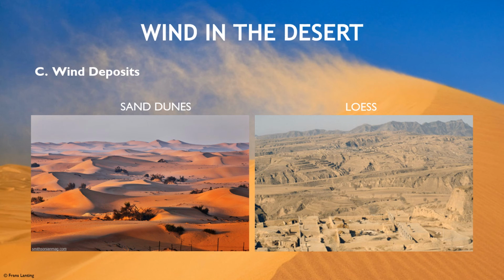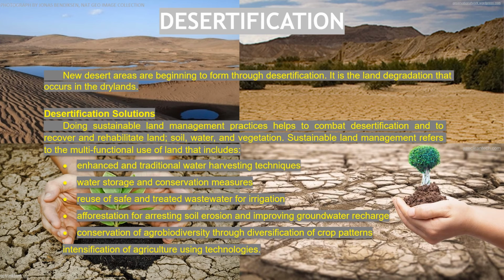Another type of wind deposit is loess. Loess is a fine sediment that is deposited by the wind. It contributes to the formation of rich soil, and crop growing areas with substantial deposits of loess are quite useful. And for the last part is desertification.